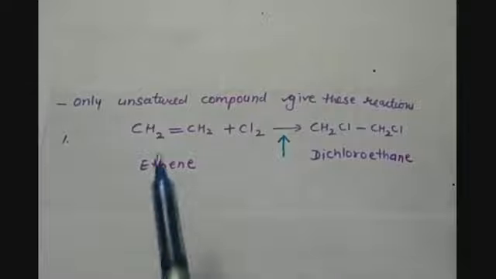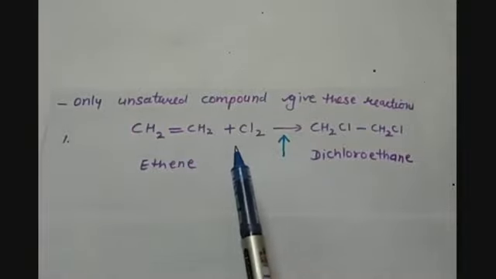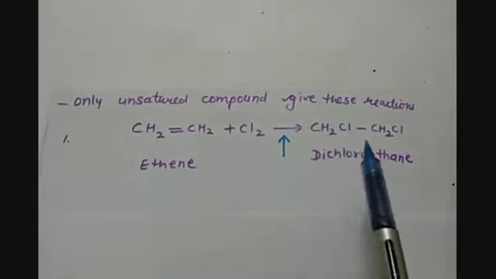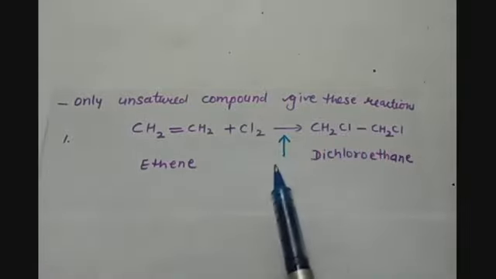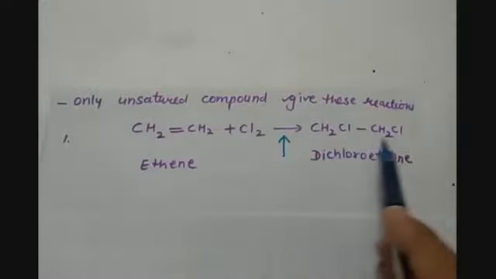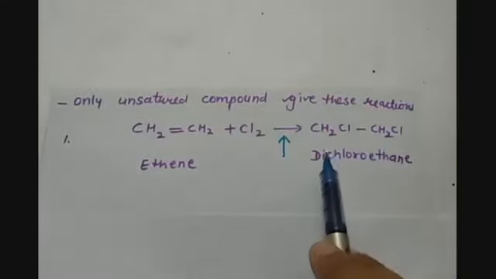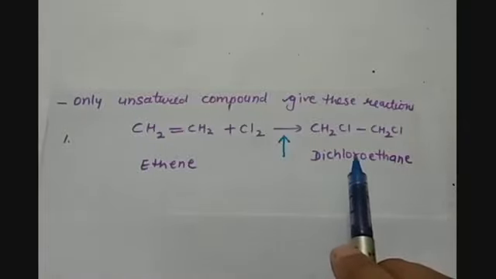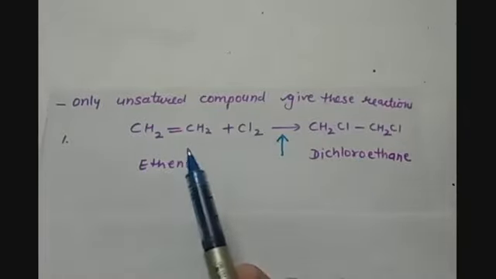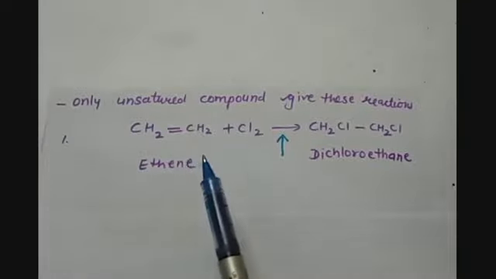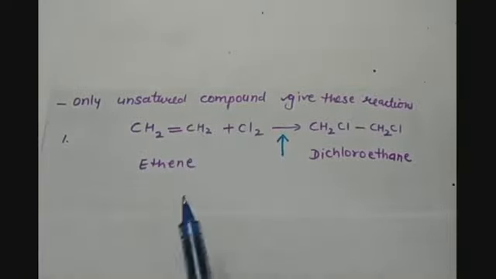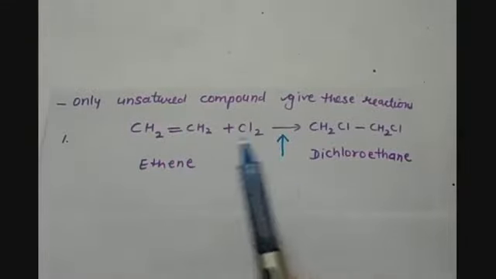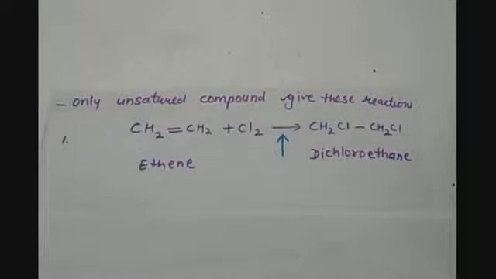For example, when ethene reacts with a chlorine molecule, it forms CH2Cl-CH2Cl. This compound is called dichloroethane. Now it is a saturated compound, earlier it was an unsaturated carbon compound. So by addition of halogens, we are converting an unsaturated compound to a saturated compound.